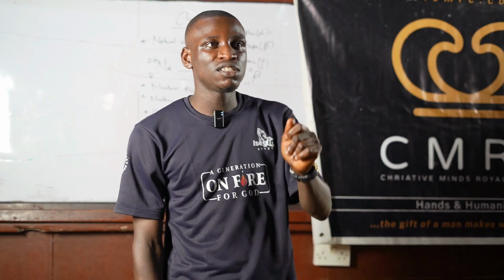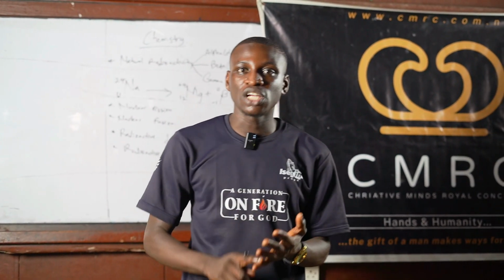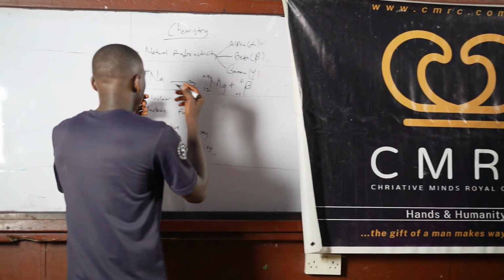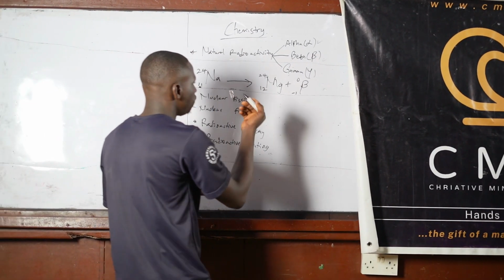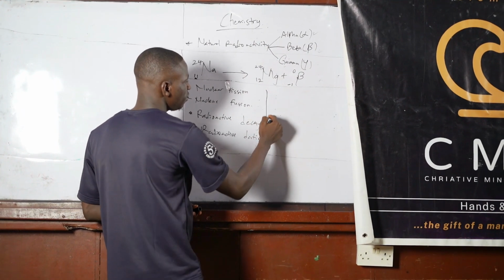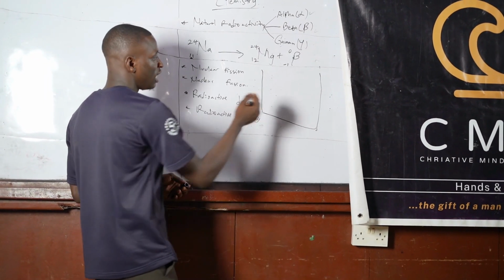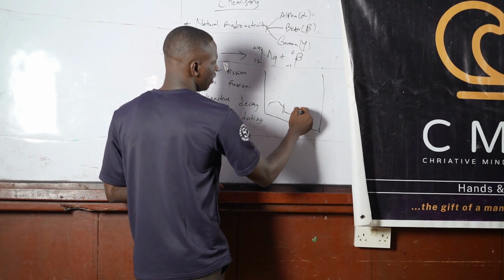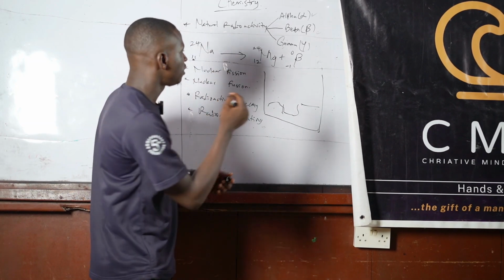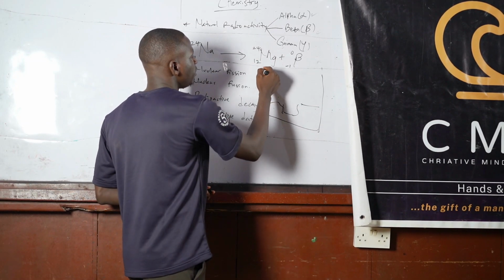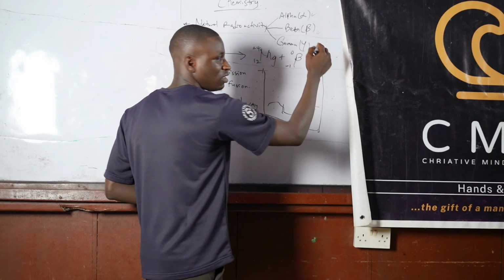Then we have characteristics of beta particles. One of them is that beta particles are negatively charged. There is this question that is always in your UTME. They usually repeat. You see them drawing something like this. This is like a magnetic field. You just draw it, and let's say there is a magnet here. Are you getting me now? Let's say this is the positively charged side, and this is the negatively charged side.